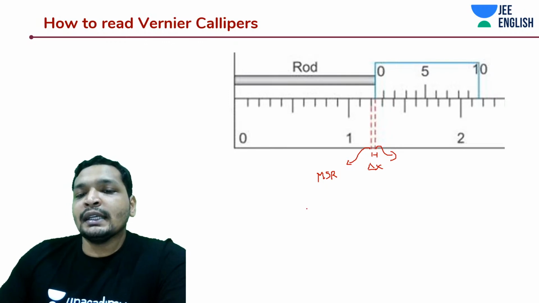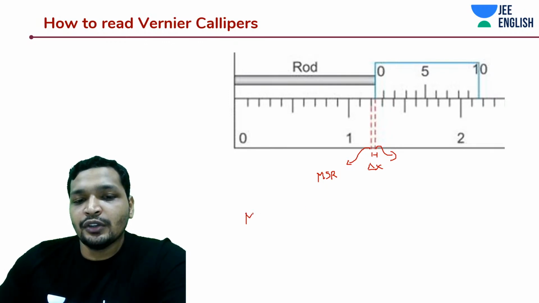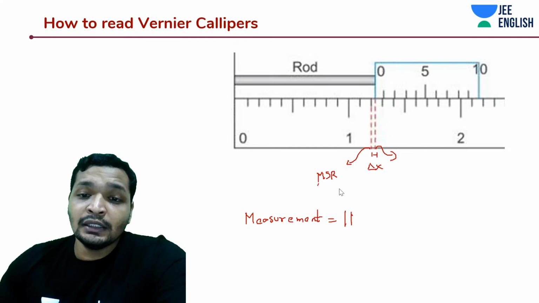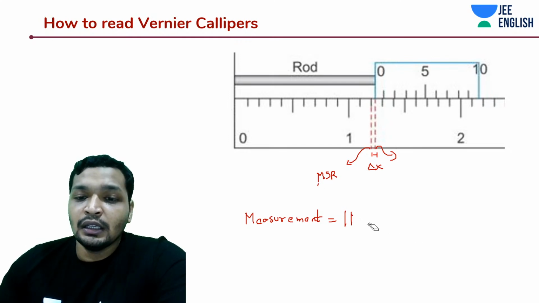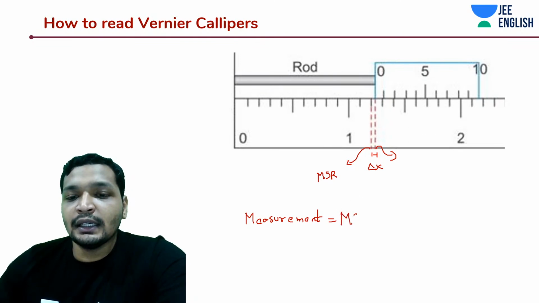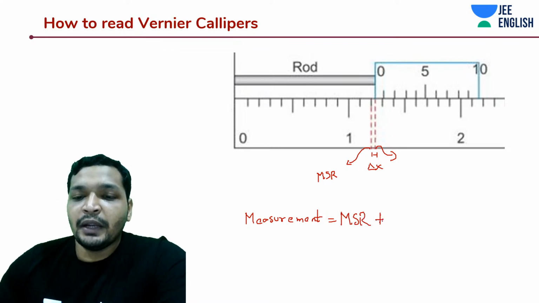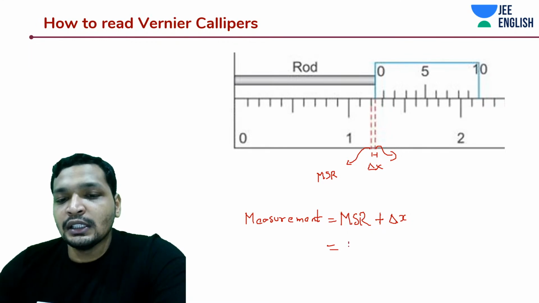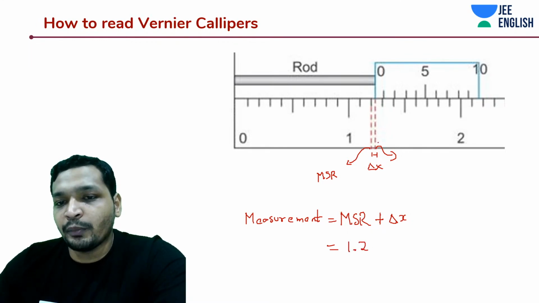So your measurement was how much? Main scale reading. So this is not MSD, this is the reading. Let's write it down as main scale reading plus delta x. And how much was the delta x? Delta x was 1.2 centimeters. You know that this is 0.1, 1.1, this is 1.2.